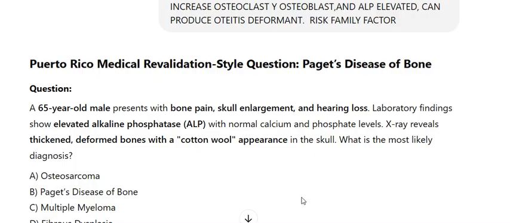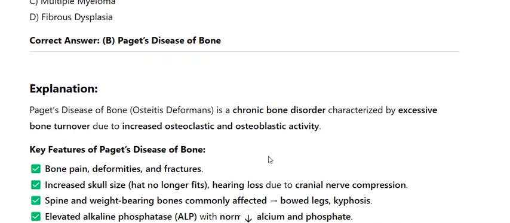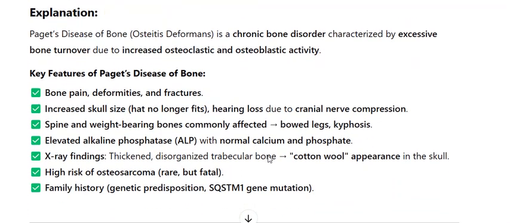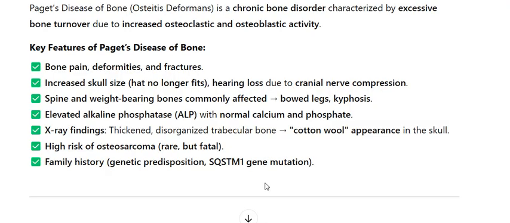Paget's disease of bone, osteitis deformans, is a chronic bone disorder characterized by excessive bone turnover due to increased osteoclastic and osteoblastic activity. Key features of Paget's disease of bone: bone pain, deformities, and fractures. Increased skull size, hat no longer fits, hearing loss due to cranial nerve compression.